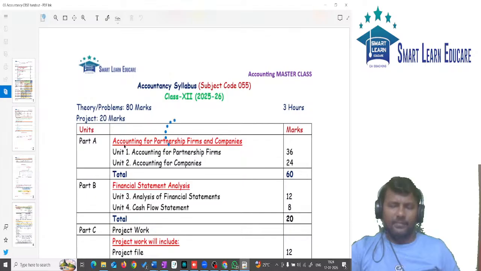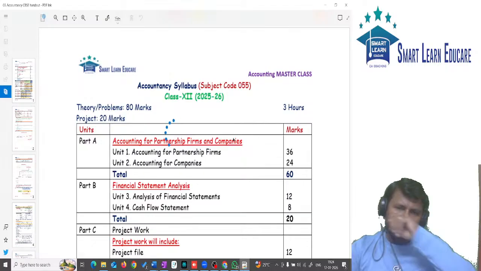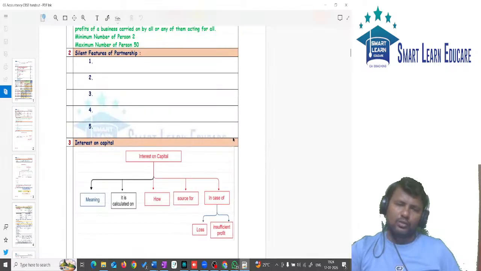So the material which is given to you is there in the Telegram channel. In it, at the beginning, I have given you some notes.